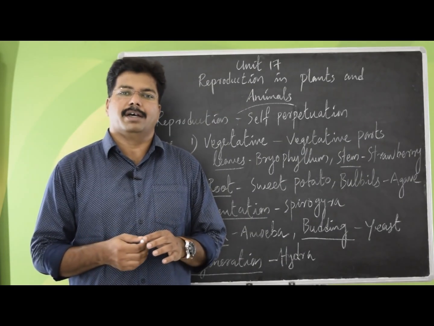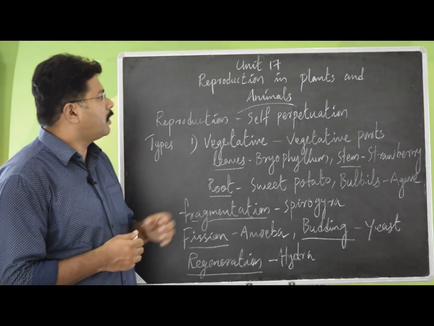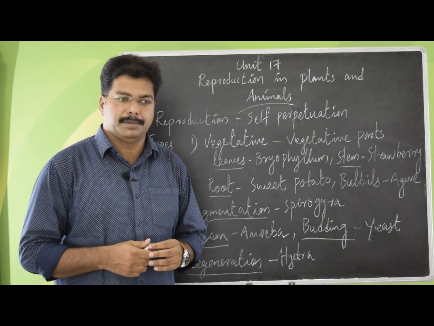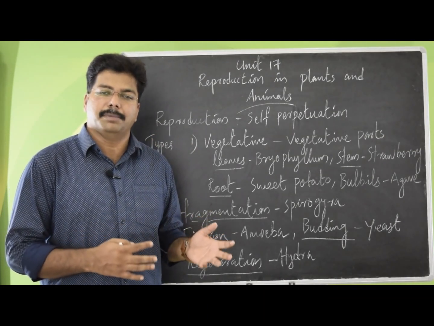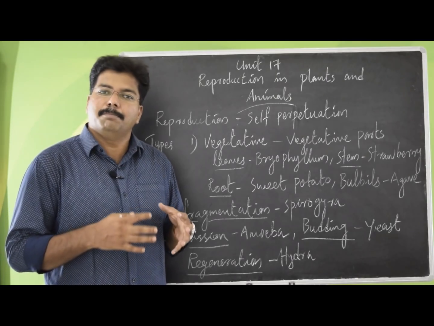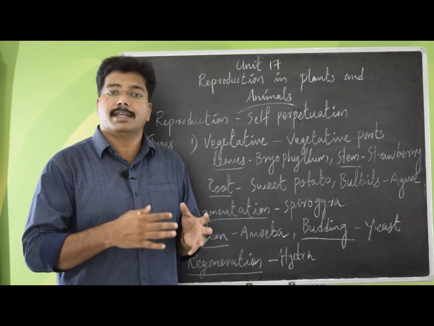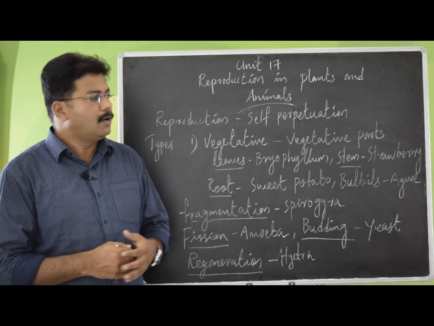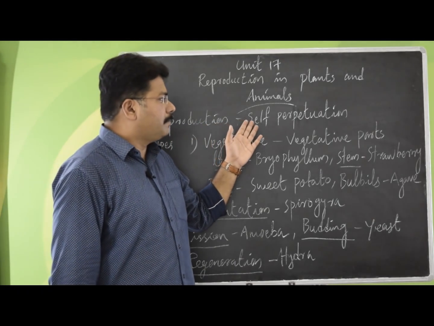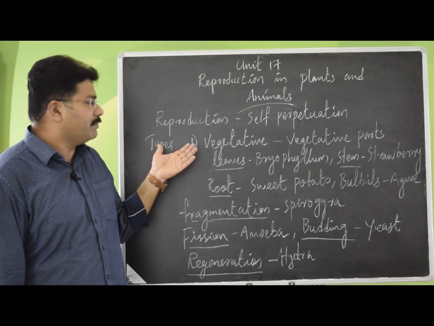Let's look into the next one. Let us go through unit 17, reproduction in plants and animals. Let's start with the word reproduction. What does it mean? It is actually making exact copies of a particular organism so that they keep living and surviving on this planet. Or else we call it self-perpetuation. What are the types? That is the next point we have to see.